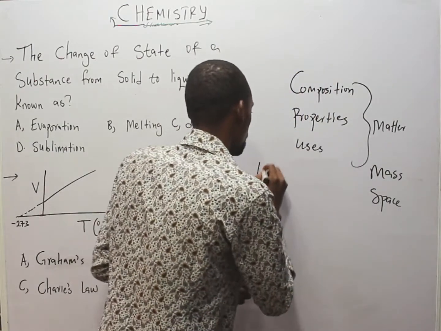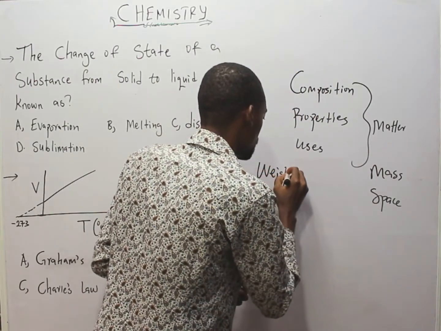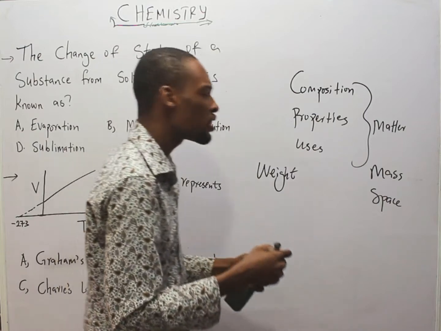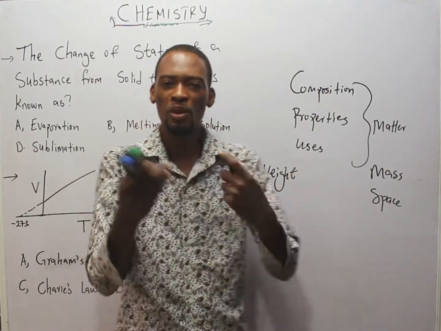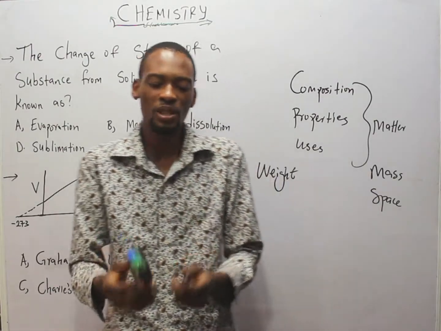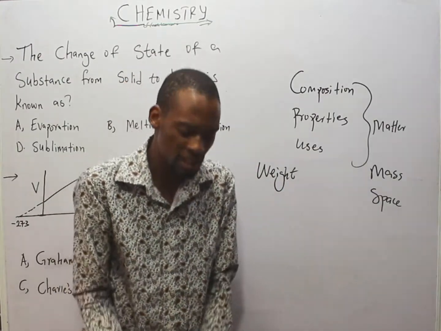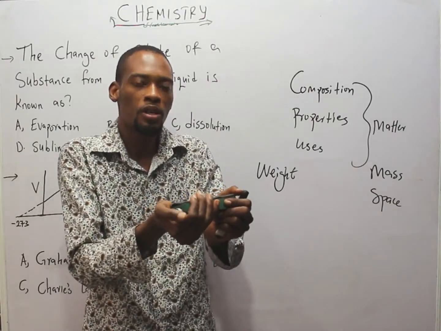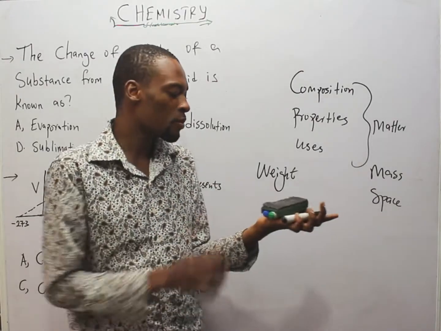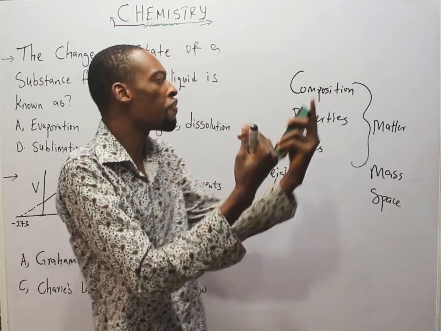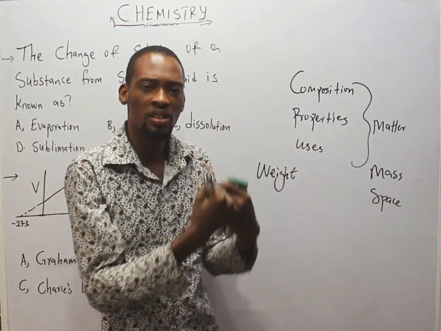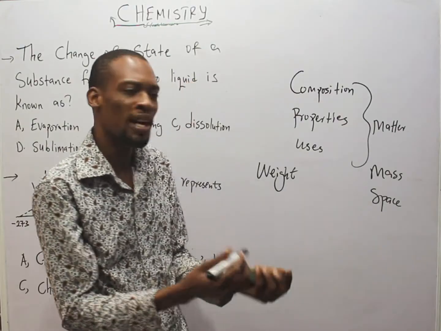While mass is the quantity of matter a body possesses, weight is the earth pull on a body. This means you can't experience the weight of a body until it is raised up. So, as this is staying here, it has its own mass. But due to gravity, which is a force that brings all objects to the ground, the body begins to have weight.